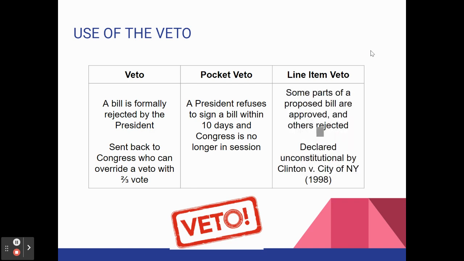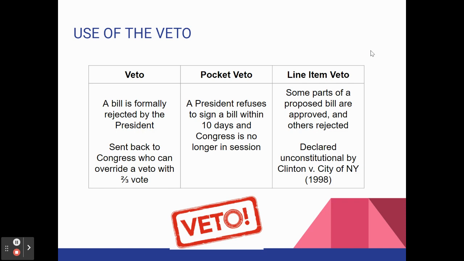And then there is another type of veto that used to be able to be done by presidents that can no longer be done. It's now unconstitutional. This type of veto was constitutional up until the late 1990s, and then it was declared unconstitutional by a Supreme Court case called Clinton versus City of New York. A line item veto is when presidents would veto part of a bill, but they would also accept another part of that same bill. So they would just selectively decide what part of the bill they wanted to keep and what they wanted to veto.